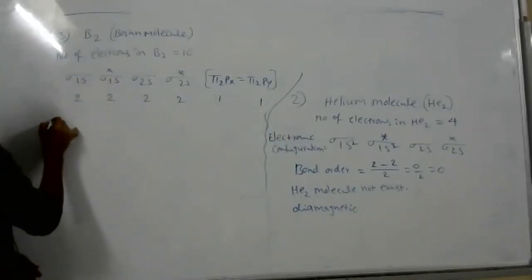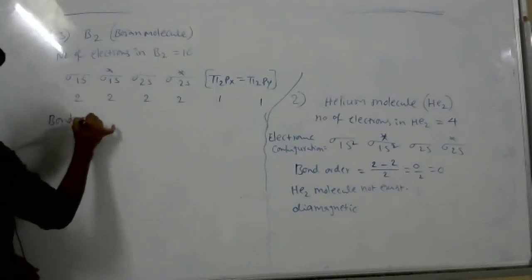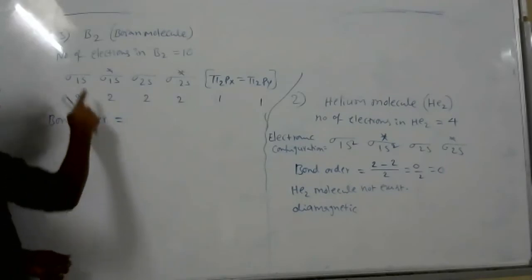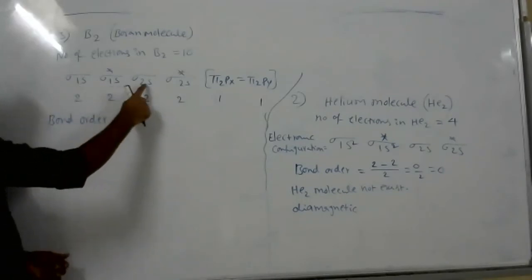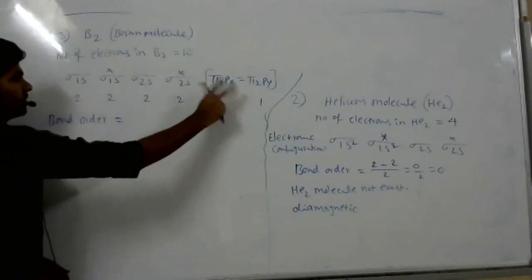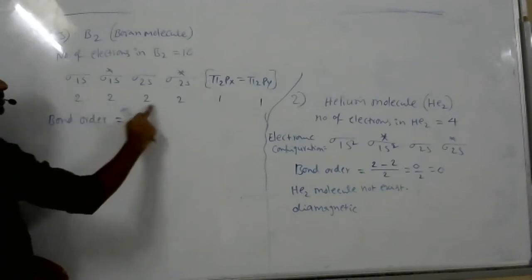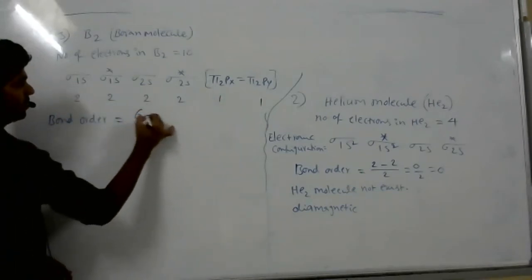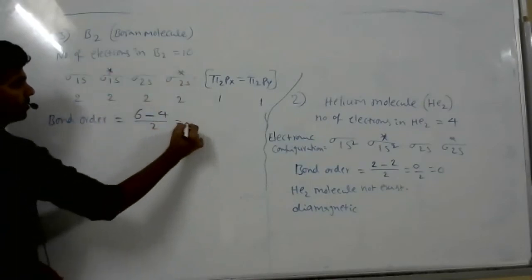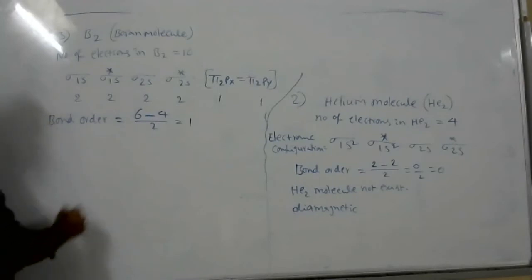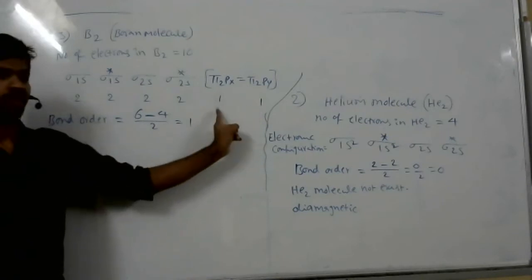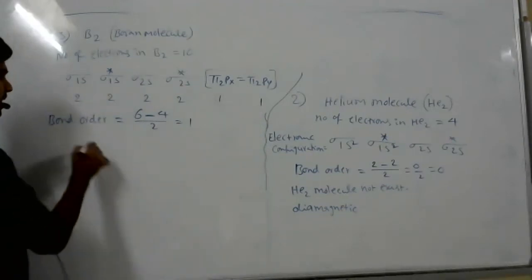Now calculate bond order. Number of electrons in bonding molecular orbitals: here 2, this also 2, here 2. This is also bonding because you don't have a star. So without star comes under bonding molecular orbital. 2 plus 2 plus 2, 6, minus the stars here and here, 4 electrons, divided by 2. So bond order is 1. And it is paramagnetic. Look here now, the molecular orbital having single electrons, unpaired electrons. So it is paramagnetic.